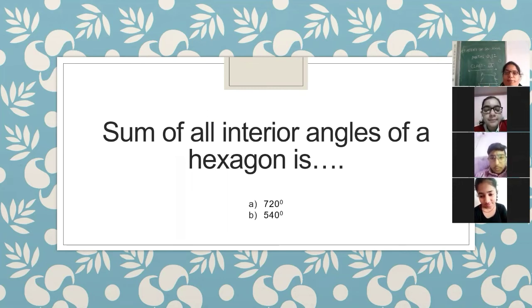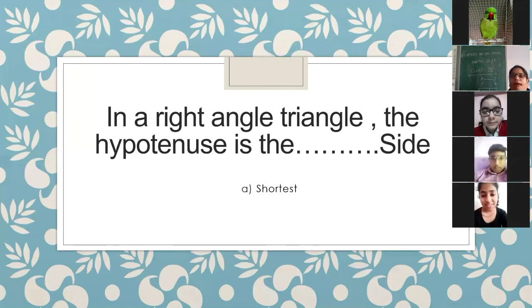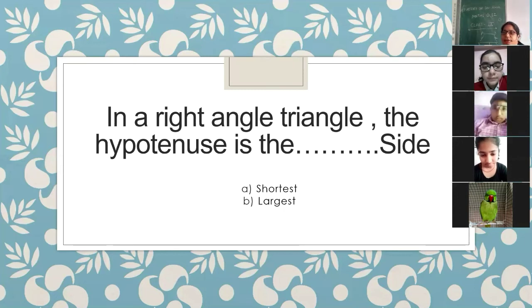Yes, Tripti, what is the sum of all interior angles of a hexagon? 720. Okay, let us check it. The correct answer is right, ma'am. 720. Yes, Tripti, can you tell how many sides are there in a hexagon? Ma'am, 7. No, what is the formula? 7 minus 1 into 180. Correct. Like that you can find it out. Okay. Next question is for Tripti. In a right angle triangle, the hypotenuse is the dash side. Is it the shortest or the largest?